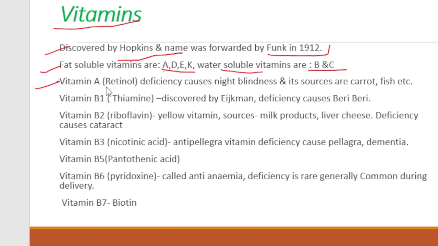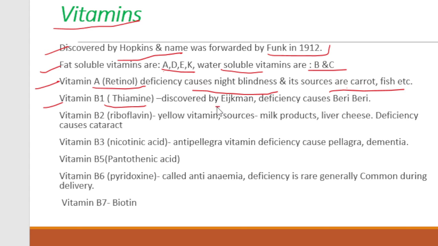Vitamin A has a scientific name, retinol. Deficiency of A causes night blindness. Sources of vitamin A are carrot, fish, etc. Vitamin B has 12 vitamins: B1, B2, B3. The first one is B1, also named thiamine.